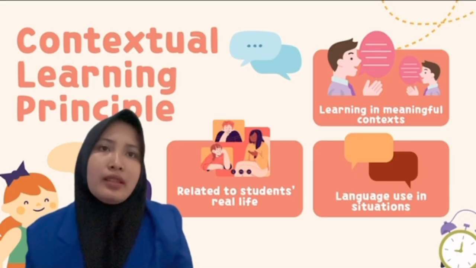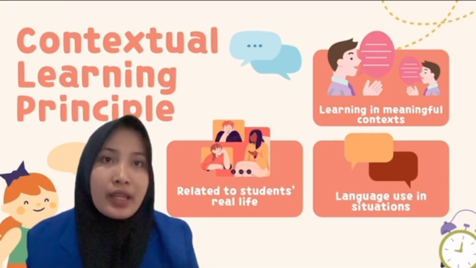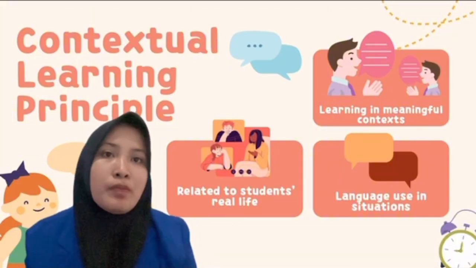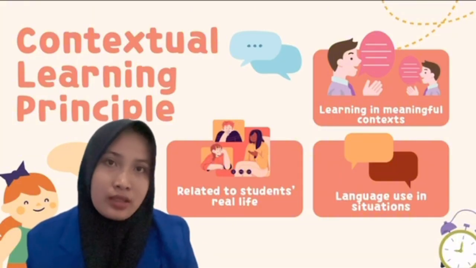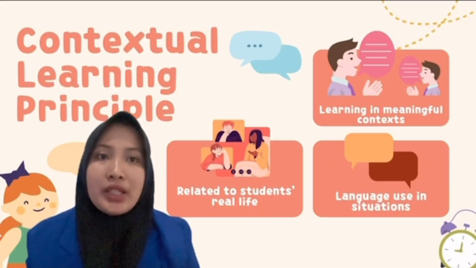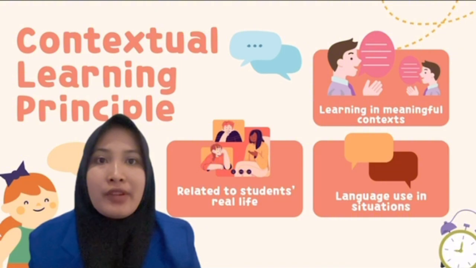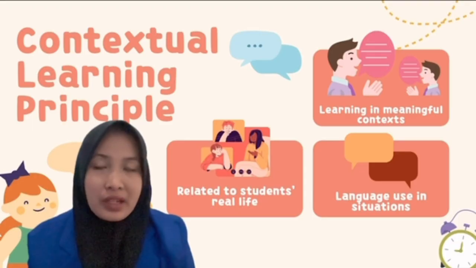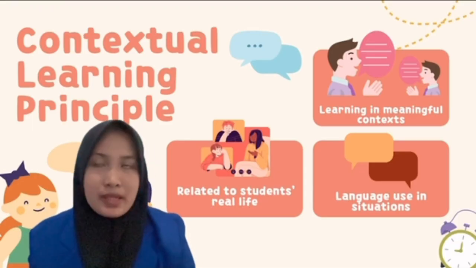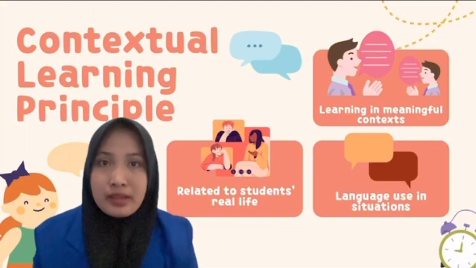For example, learning a sentence like "the boy is playing in the garden" may not be meaningful if students cannot relate to the situations. In contextual teaching, teachers choose topics that are familiar to students, such as school life, and then family, hobbies, and then social media and daily routines.